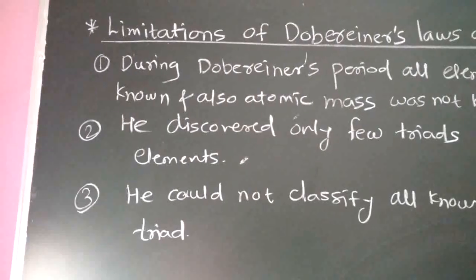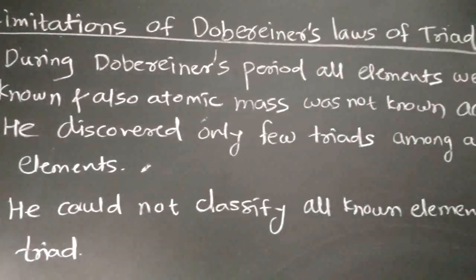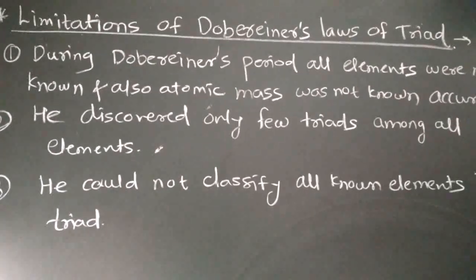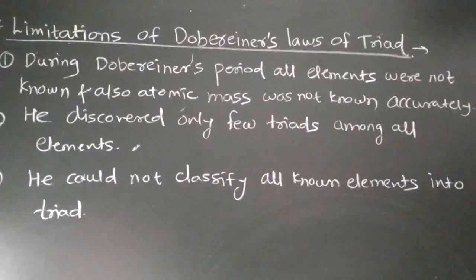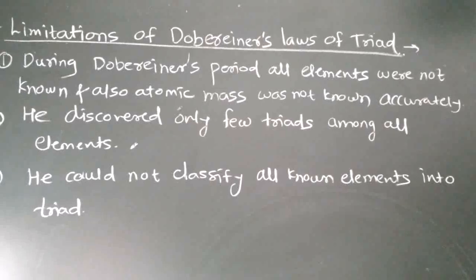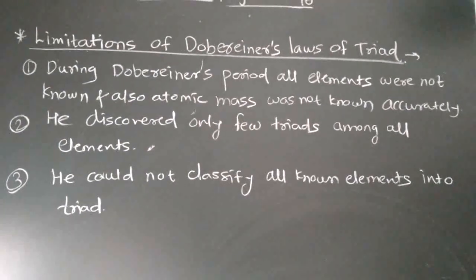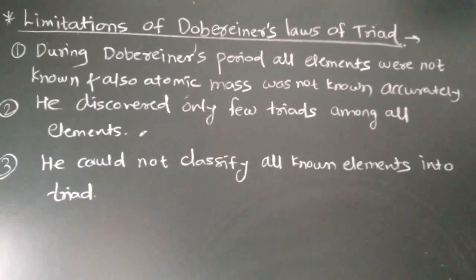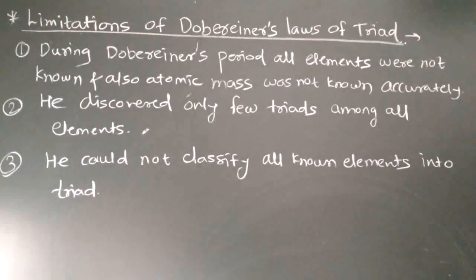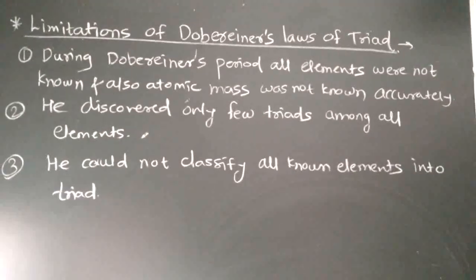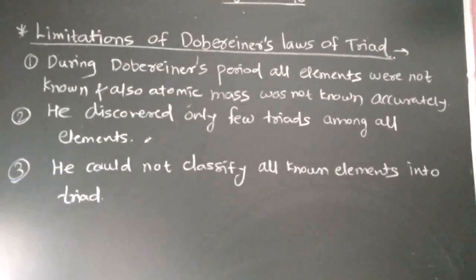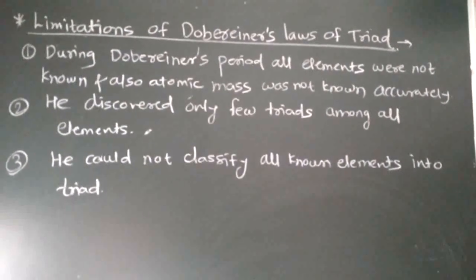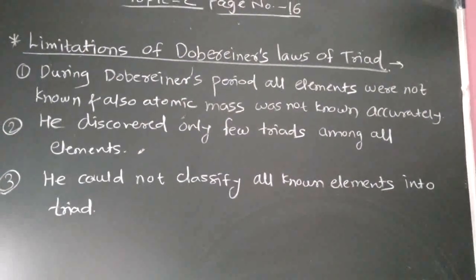What are they? During Dobereiner's period, not all elements were known, and atomic mass was not known accurately. He discovered only a few triads among all elements. That is the second limitation. And the third limitation is that he could not classify all the known elements into triads. You have to write these limitations of Dobereiner's law of triads.